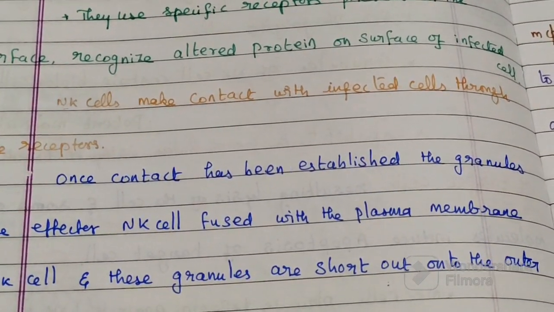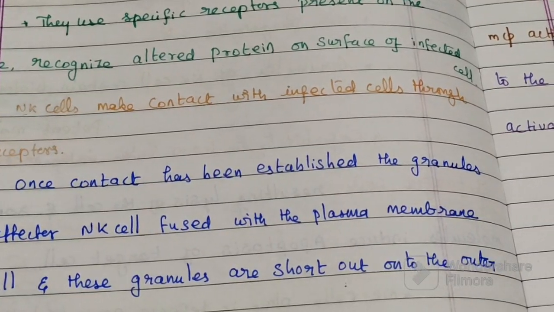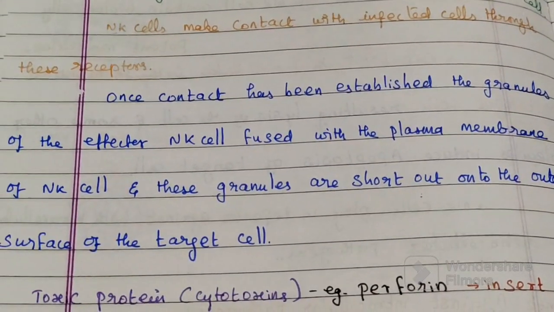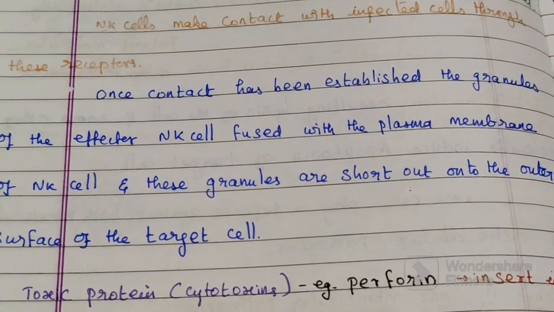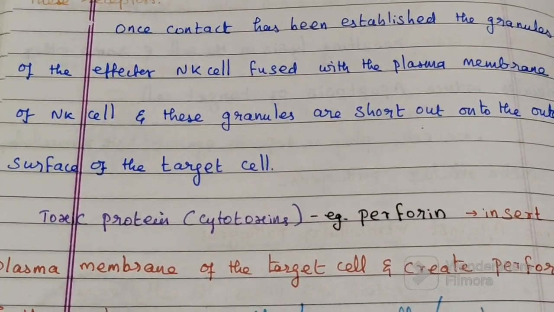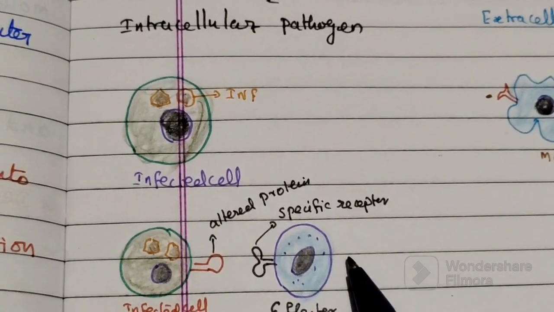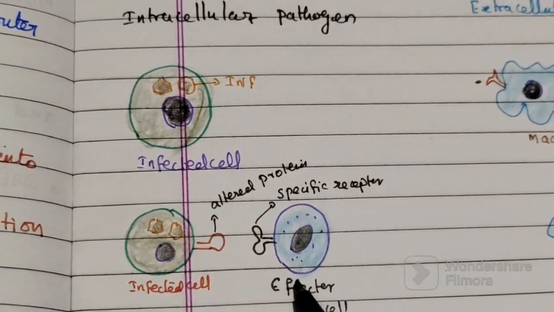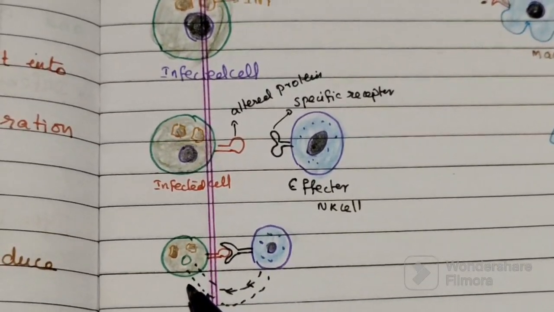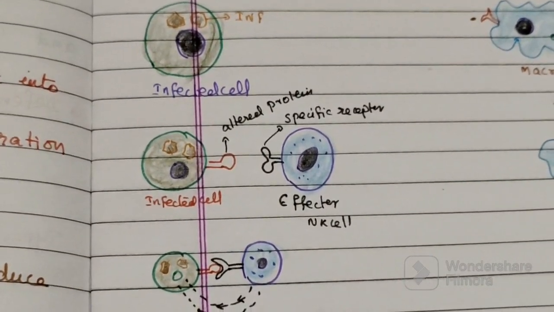Once contact has been established, the granules of the effector NK cell fuse with the plasma membrane of the NK cell, and these granules are shot out onto the outer surface of the target cell.